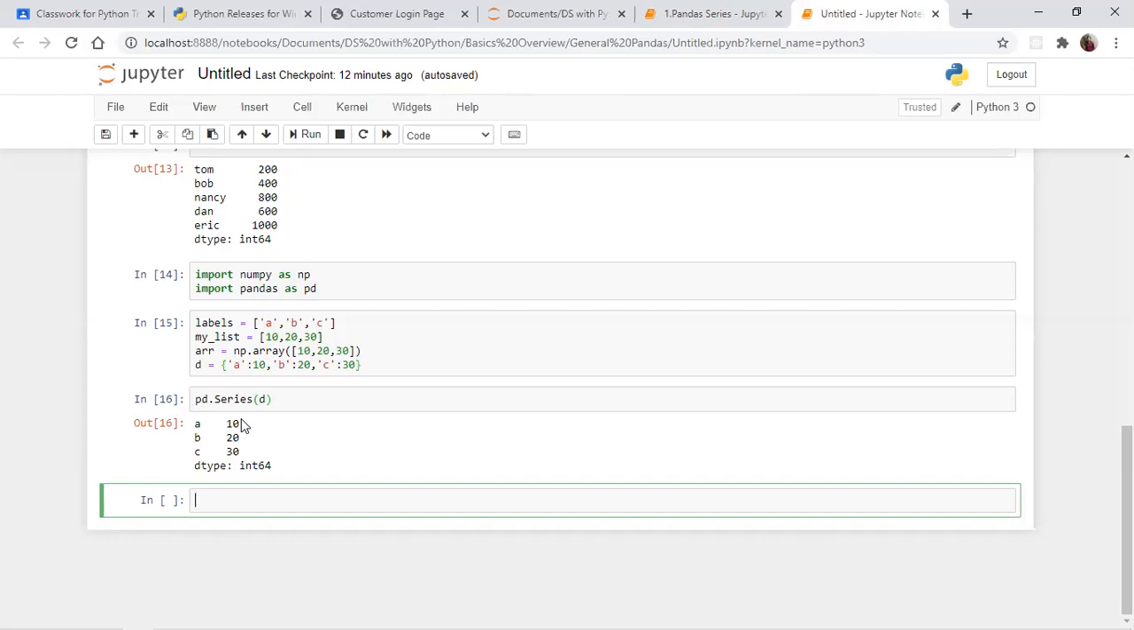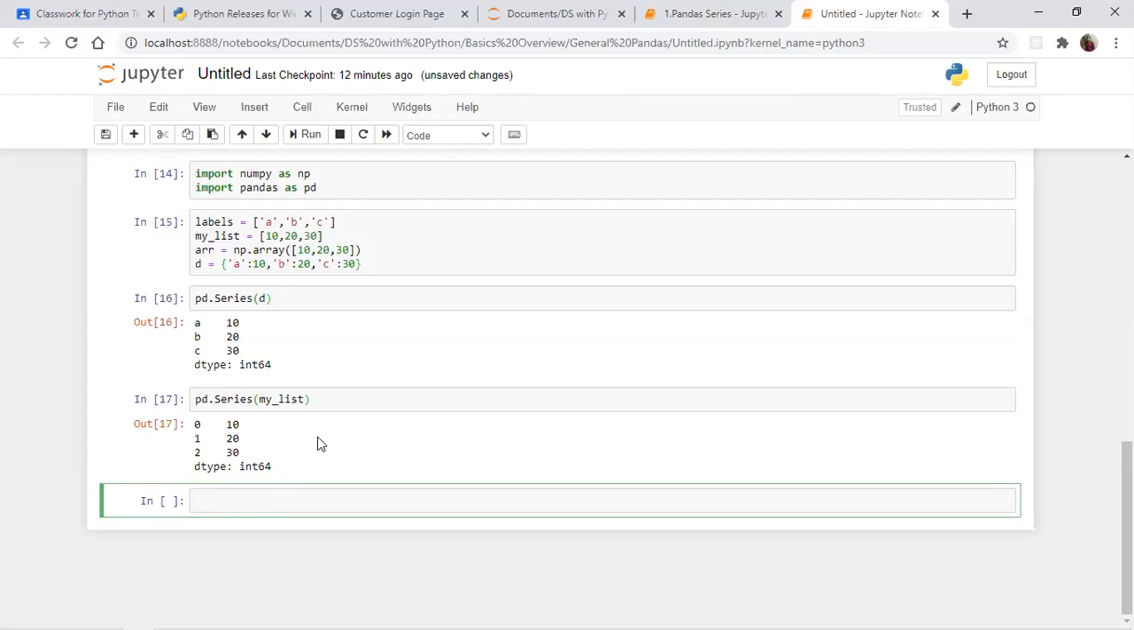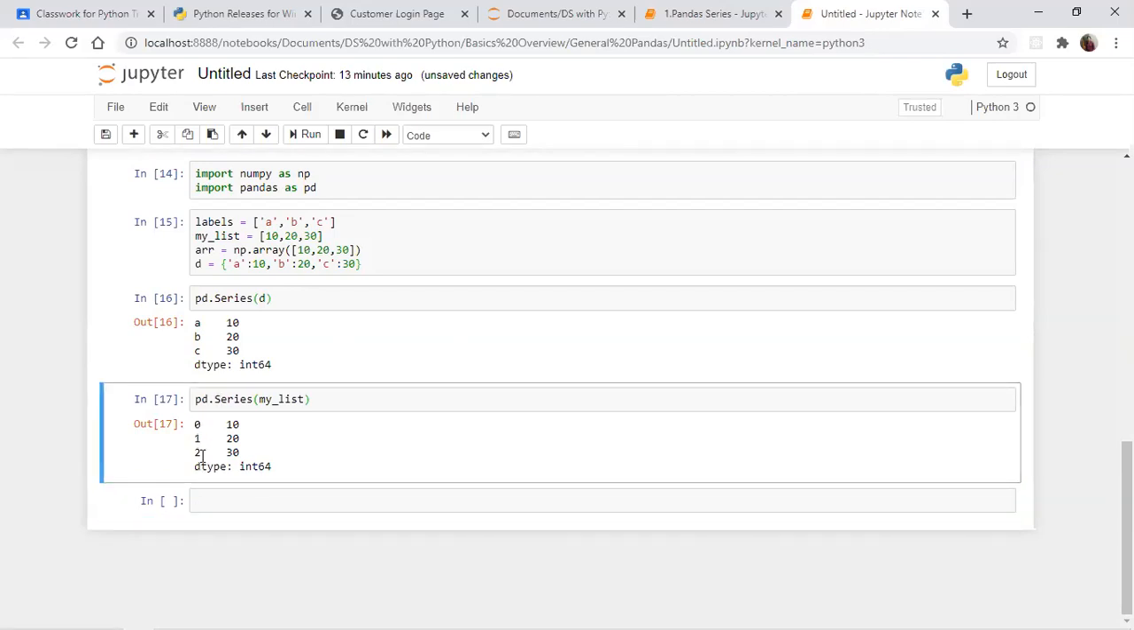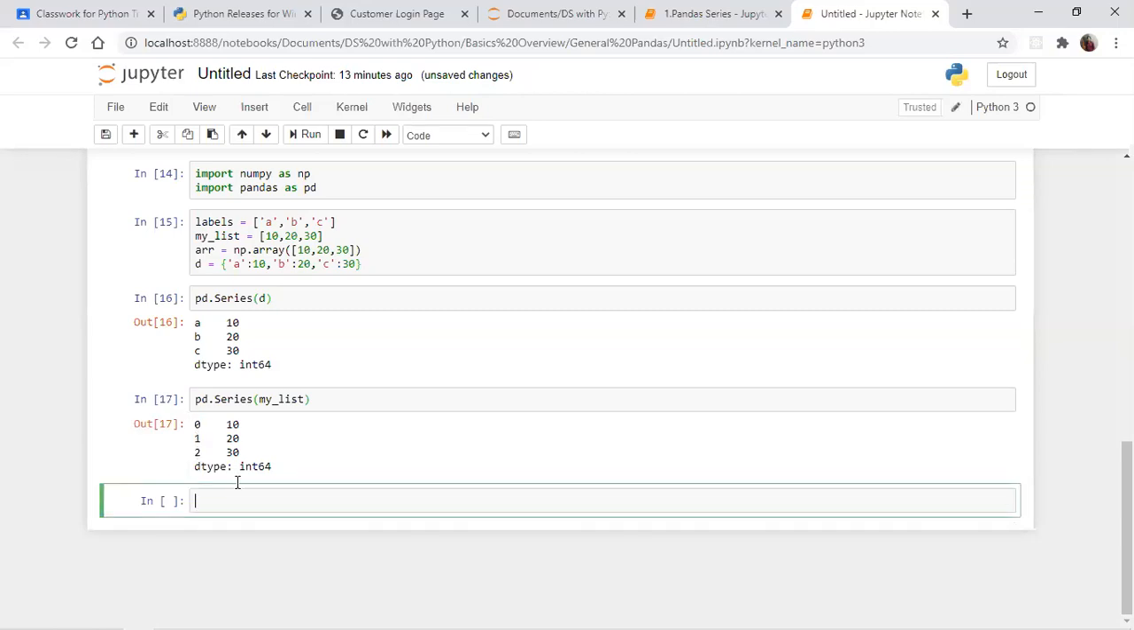Okay. So now what we are actually going to do here is pandas.series of my_list. See the output. In the list data type, you have 10, 20, 30. By default, your series is giving key names like 0, 1, 2. See the output. By default, you are getting 0, 1, 2 like this.